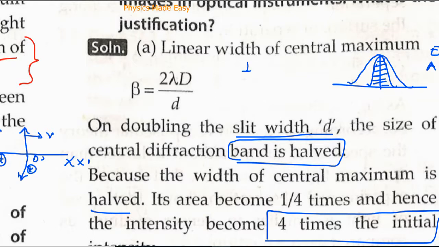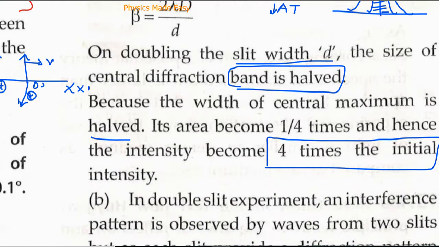And intensity I is energy, represented by E, per unit area per unit time. Now E has increased and A has decreased. Combined effect is intensity will increase, approximately by 4 times the initial value.